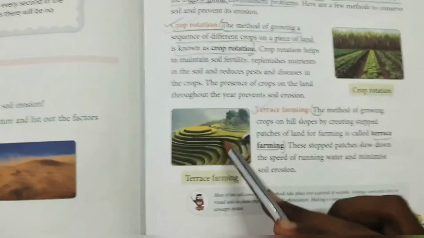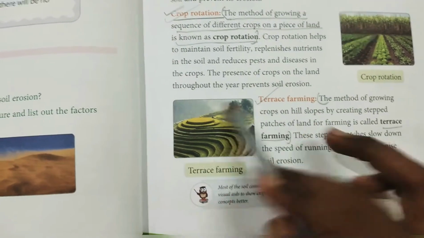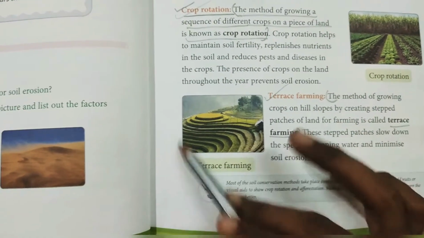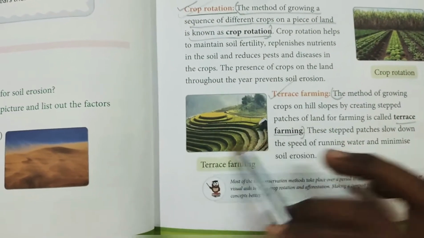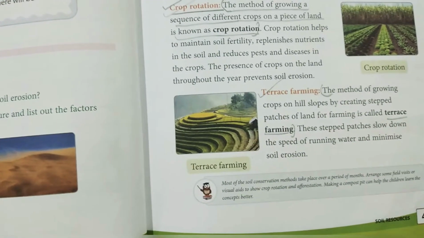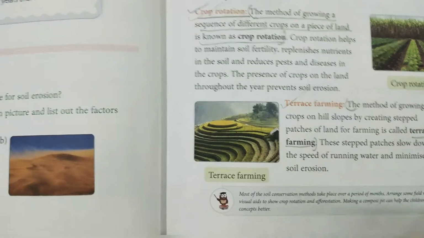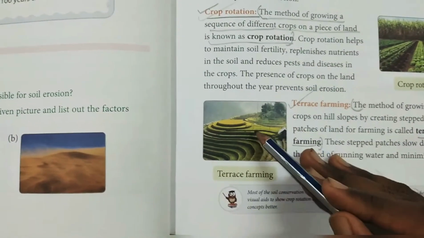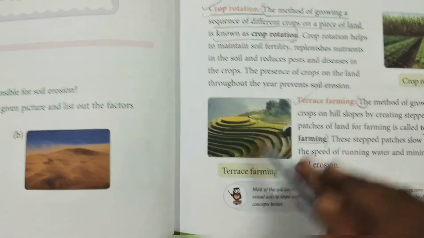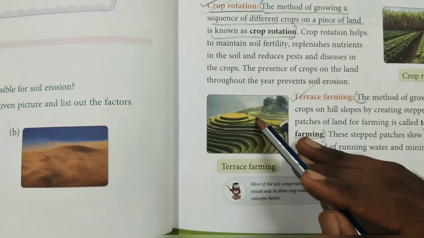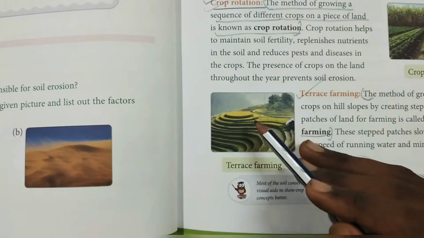You can see in the picture itself, this kind of farming is known as terrace farming. And why are these stepped patches given? It prevents the flow of water from being fast. The flow of water becomes slow, in order to